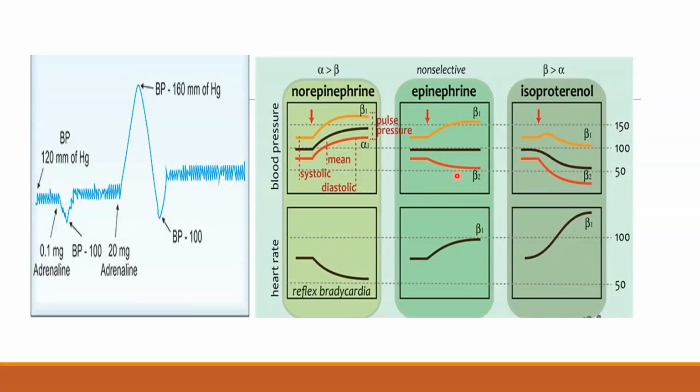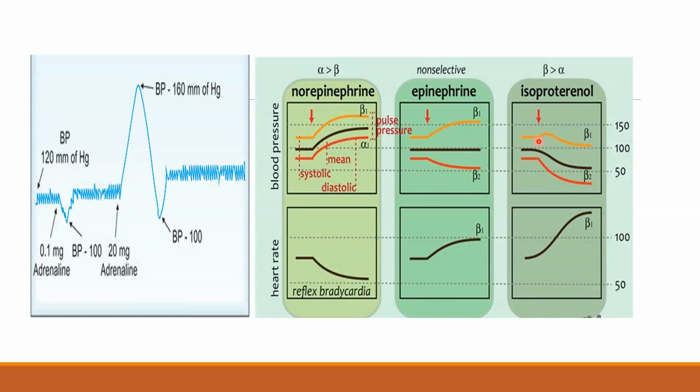Coming to adrenaline, it acts on both alpha 1, alpha 2, beta 1, beta 2. Beta 1 mediated increase in blood pressure, alpha 1 mediated increase in the blood pressure is seen, and beta 1 mediated increase in the heart rate is also seen.